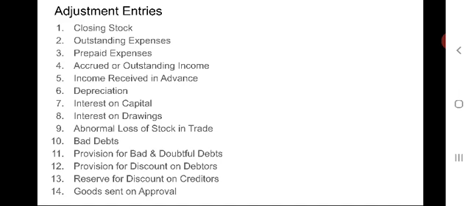It is shown on the debit side of profit and loss account as a separate item. It is shown on the asset side by way of deduction from the debtors. When the amount of bad debts is given in the trial balance, no entry is required. It should only be transferred to profit and loss account.